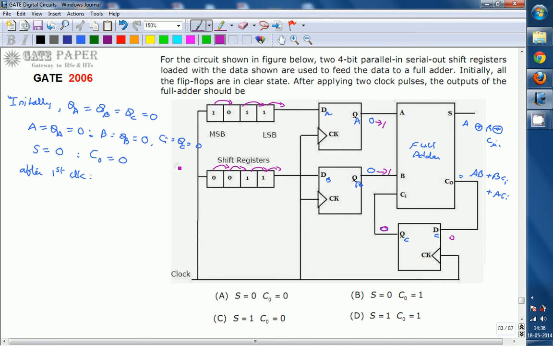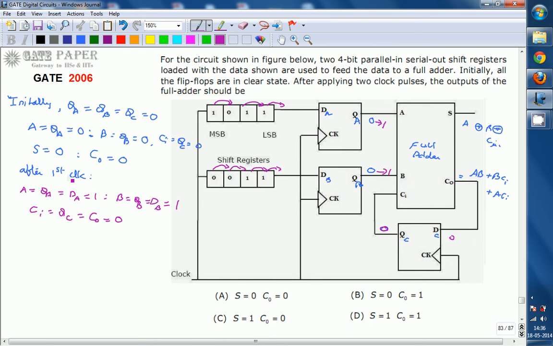Now, after the first clock edge, A is equal to QA, which is DA, which is 1, and B is equal to QB, which is DB, which is 1, and Cin is equal to QC, which is the previous value of C naught, which is 0.